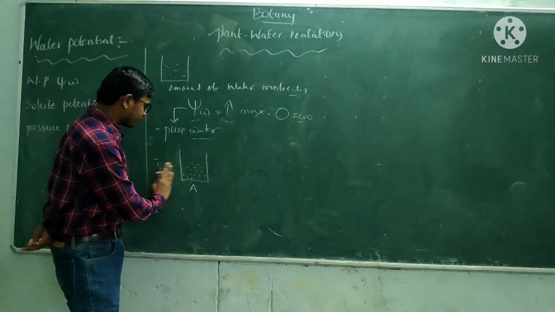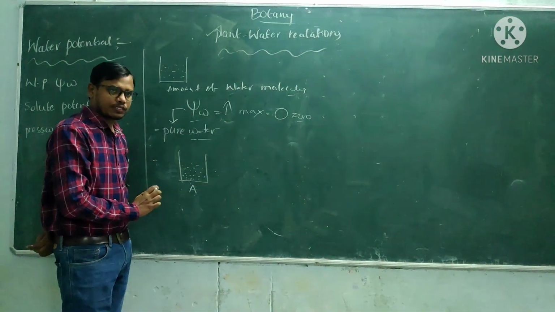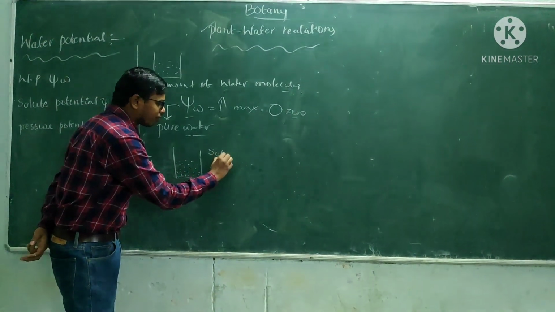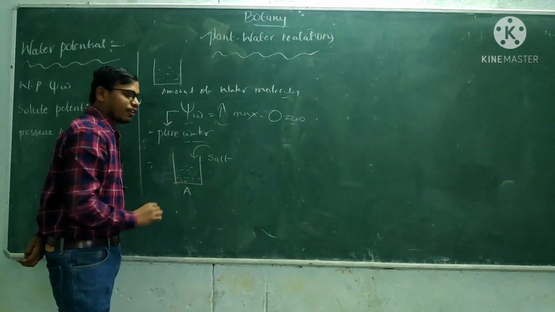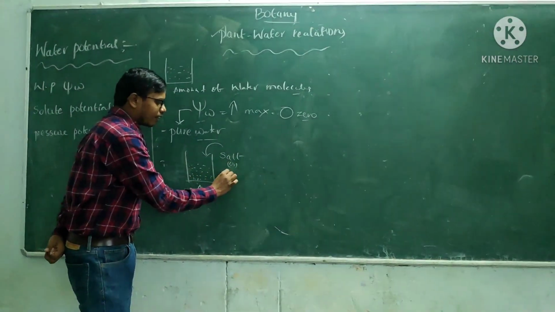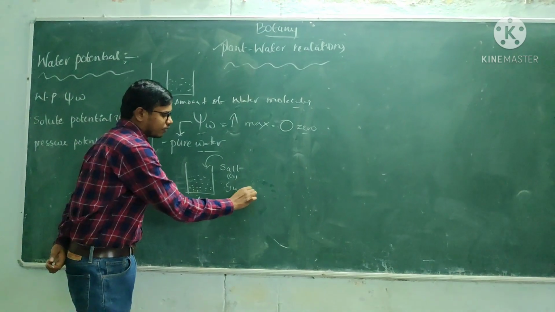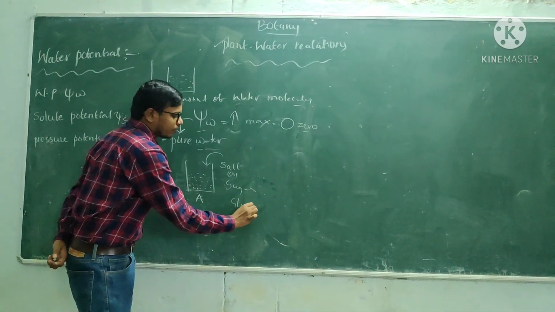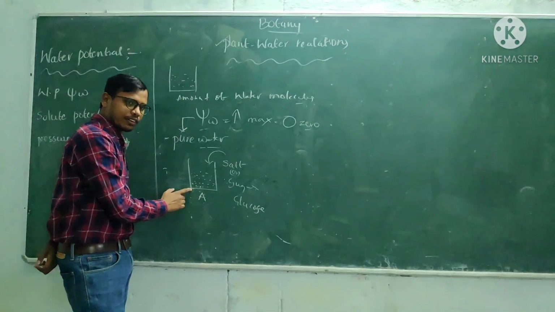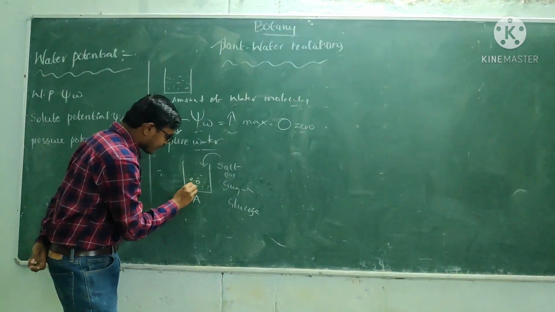Then what is the solute potential? Here we have a solution. I am going to add a solute to that solution, either salt or sugar, that means glucose.